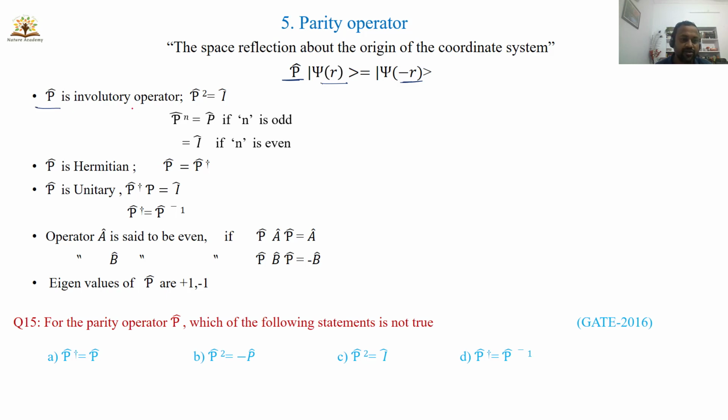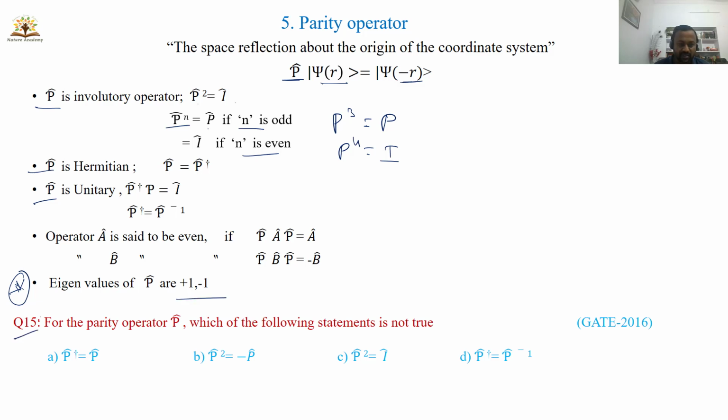The parity operator is an involutory operator. That means p square is equal to I. P power n will be p if n is odd, like p cube will be p, and p power 4 will be I. So if n is even, you will get the identity operator, and you will get p if n is odd. The parity operator is Hermitian, the parity operator is unitary, and there are other properties of the parity operator, one of which is an important one. The parity operator has eigenvalues +1 and -1.